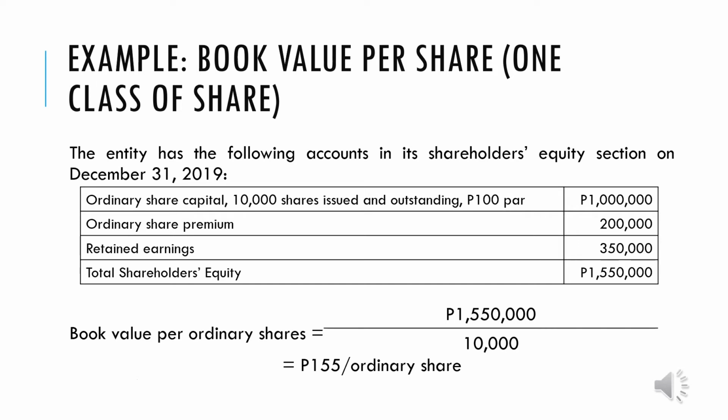So what does that mean? 155 pesos per ordinary share is the amount to be received by each share in case of corporate liquidation. So when the company liquidates and closes, that is the amount a shareholder can possibly receive. Any question?